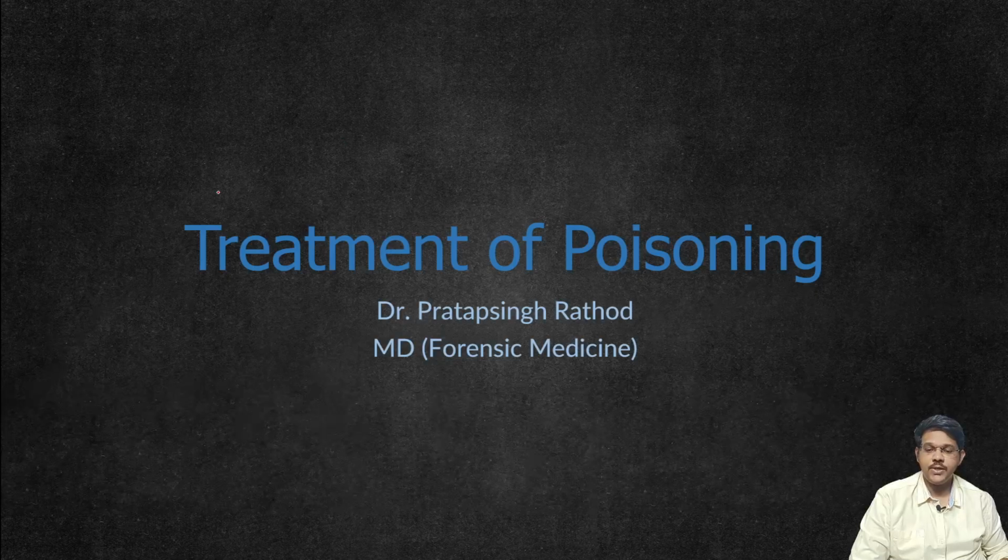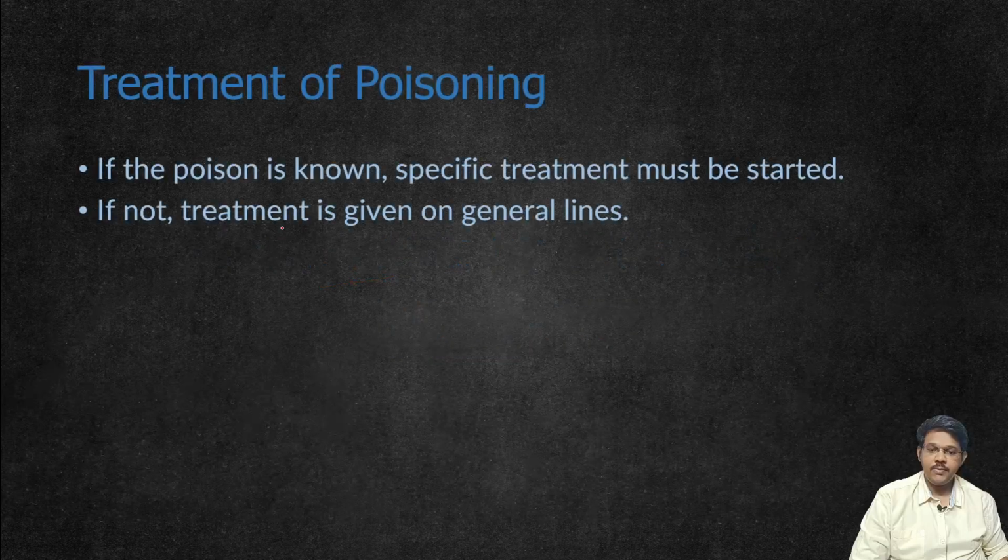In today's video, we will discuss the treatment of poisoning. Treatment of poisoning starts if the family members know what type of poison the person has consumed. If it is known, then specific treatment for that poisoning should be started. If not, then the treatment is usually given along general lines with no specific treatment.